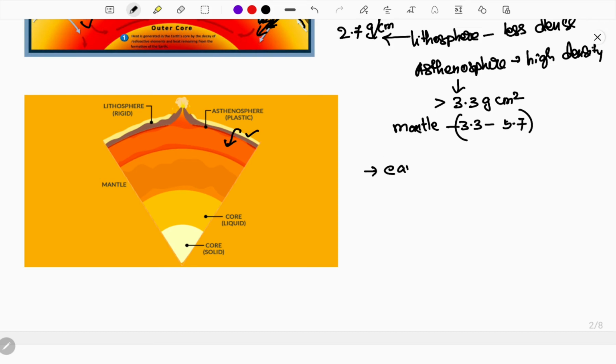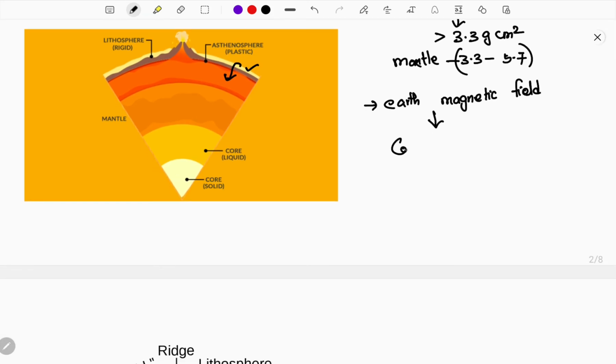Next, another thing we need to find here. Do you know that Earth has a magnetic field? How did Earth get its magnetic field? There are two reasons. One is the convectional current passing through the mantle. The convectional current is like a dynamo. You know the process in a dynamo; a similar process happens in the convectional currents, and electricity and charges are created, and in a similar way you can experience the magnetic field on the earth.